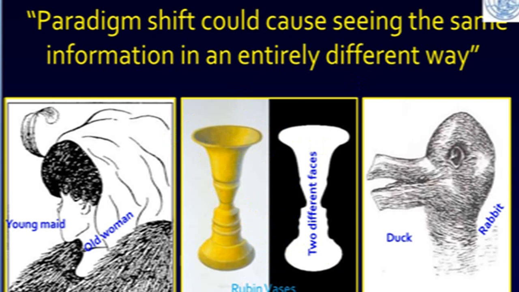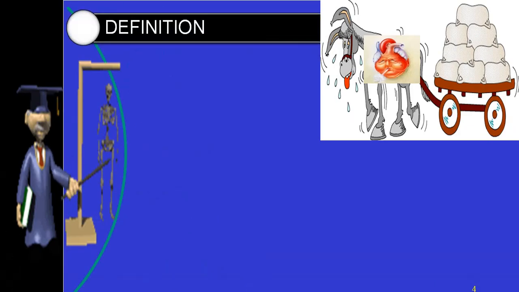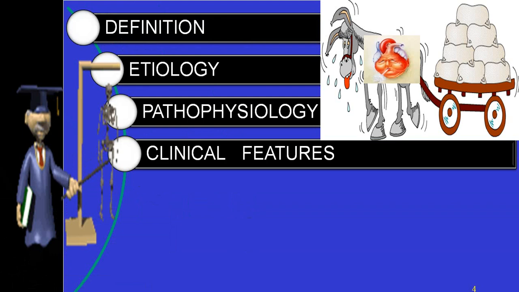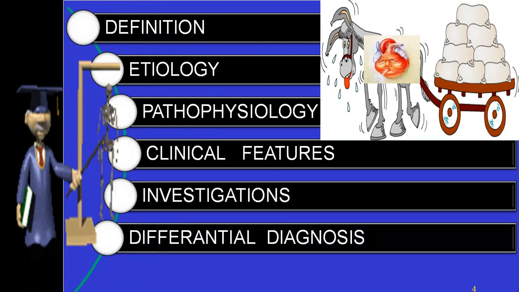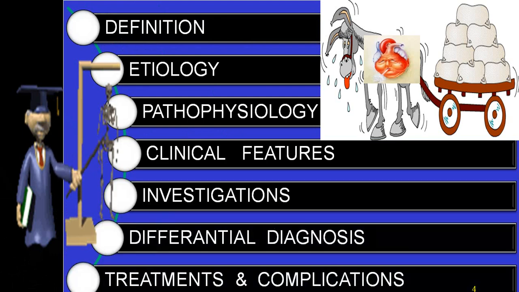Now there is a lot of shift in congestive cardiac failure. We'll be talking in detail regarding definition, etiology, pathophysiology, classification, clinical features, investigation, differential diagnosis, and treatment. But in today's lecture, I'll be talking on the introductory part of congestive cardiac failure. In the next lecture, we'll be talking on the approach to congestive heart failure.